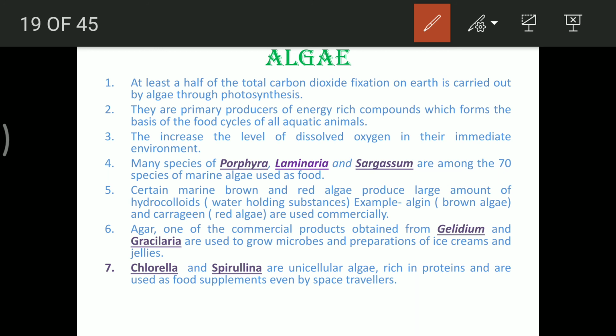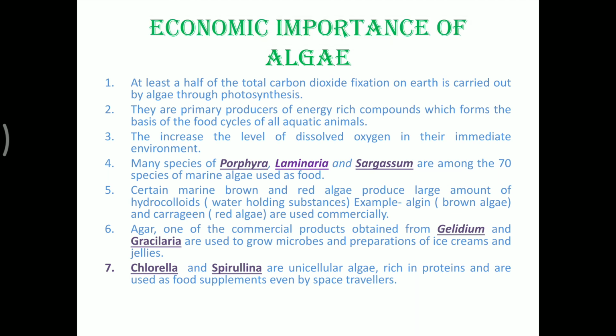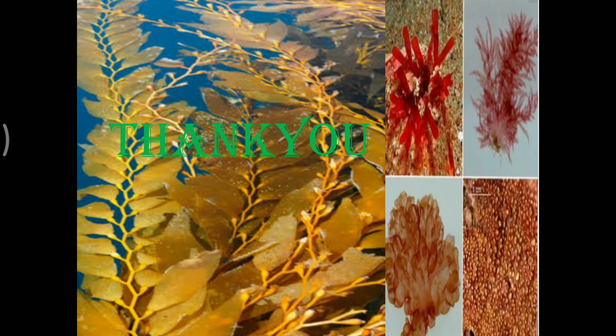Agar is formed from Gelidium and Gracilaria, and it is used to grow microbes in agar cultures as well as in the preparation of jellies and ice creams. Chlorella and Spirulina are unicellular green alga, and they are used as protein sources or supplements for space travelers. So these are some of the economic importance of alga, and thank you very much.